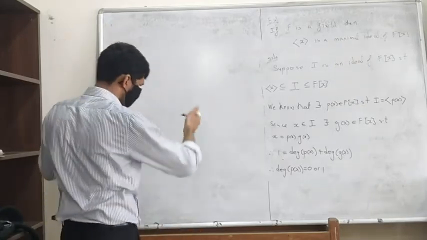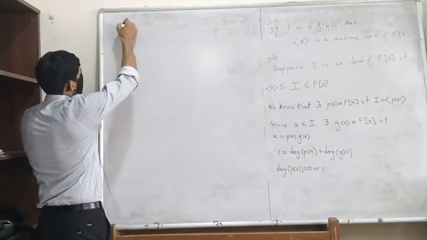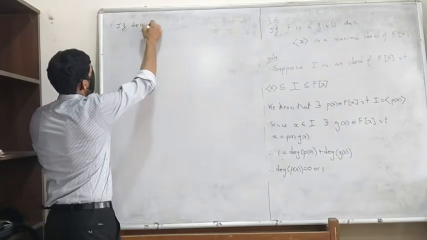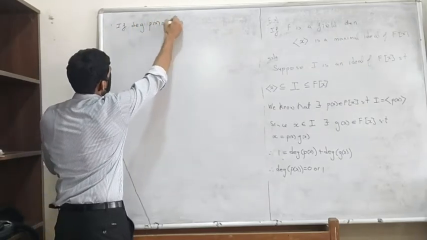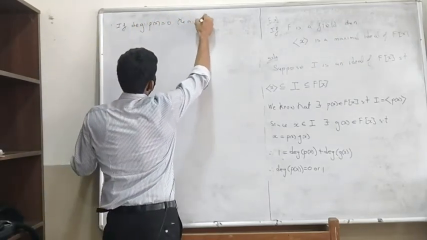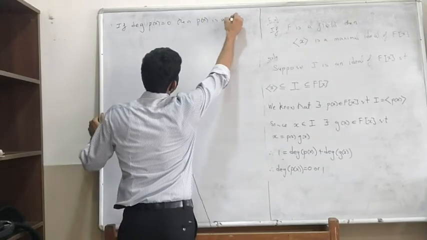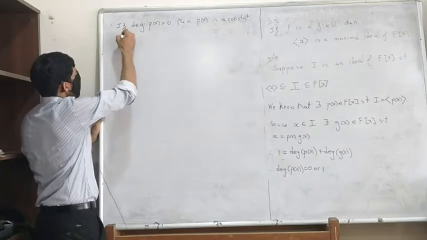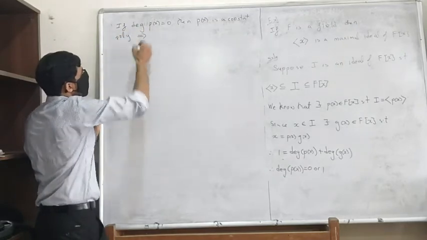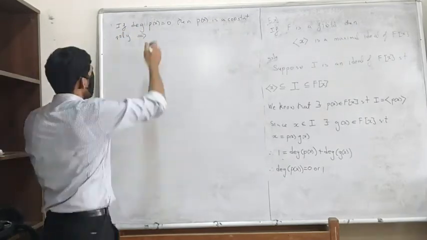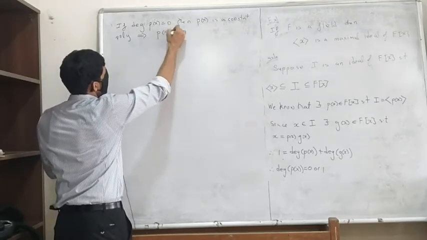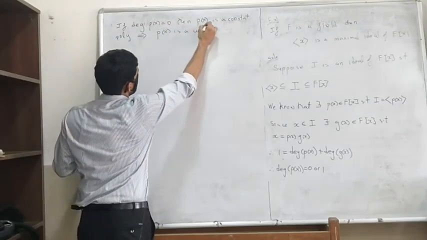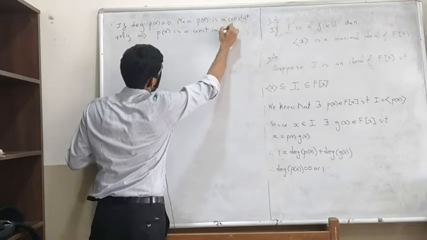So if the degree of P of x is equal to 0, then P of x is a constant polynomial, which means that P of x is a unit in F[x].